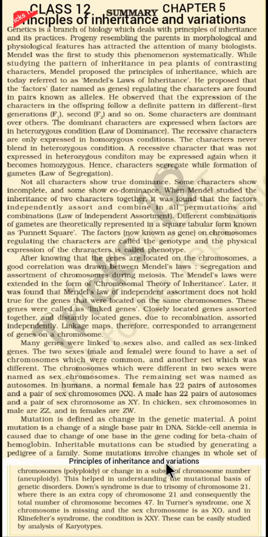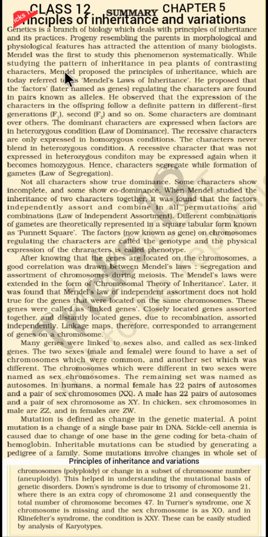Class 12 Principles of Inheritance and Variation Summary. Genetics is a branch of biology which deals with principles of inheritance and its practices. Progeny resembling the parents in morphological and physiological features has attracted the attention of many biologists. Mendel was the first to study this phenomenon systematically.